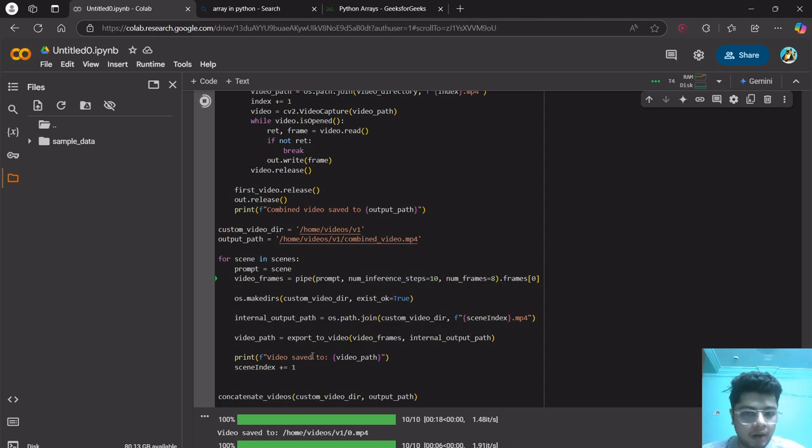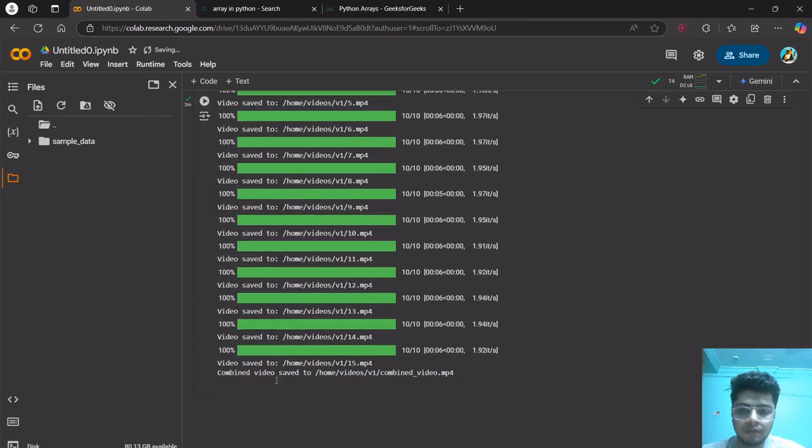I used to keep it at 100, and the number of frames would be 30 or 60 depending on how I want the video output. So by taking more inference steps, the video quality increases, and since it's just 10, the quality is going to be just tedious. But the time required to generate the output also increases. So that's the trade-off we have to make.